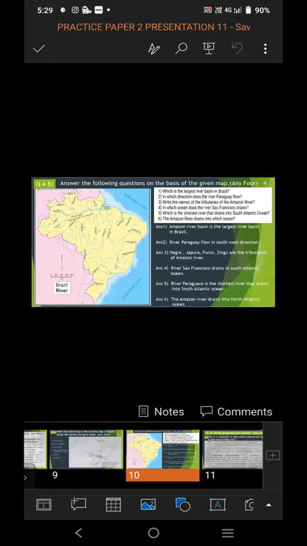Second question was asked: in which direction does the river Paraguay flow? You have to find the river Paraguay, and you have to see in which direction it flows. The small arrow is also given. So in the southwest direction, you can see river Paraguay flowing. The arrow indicates its direction. So river Paraguay flows in the southwest direction in Brazil.